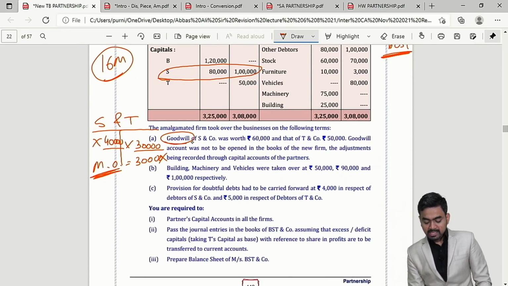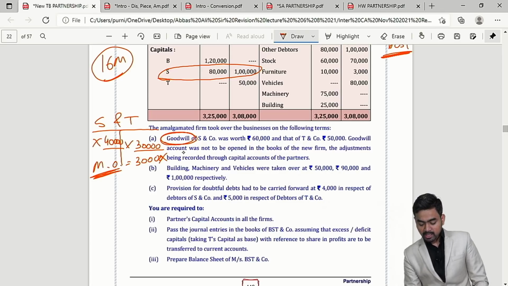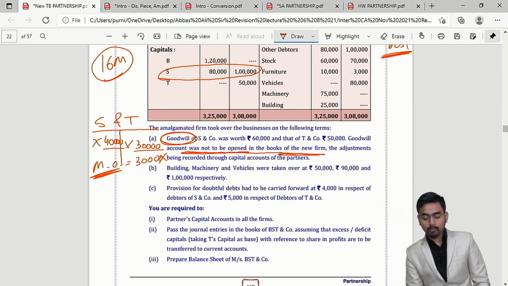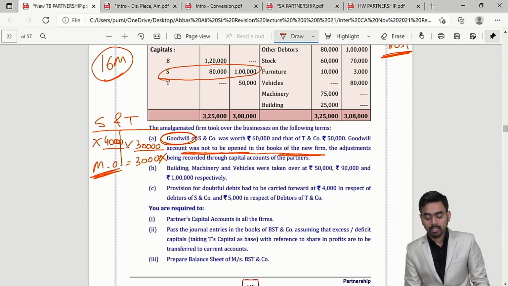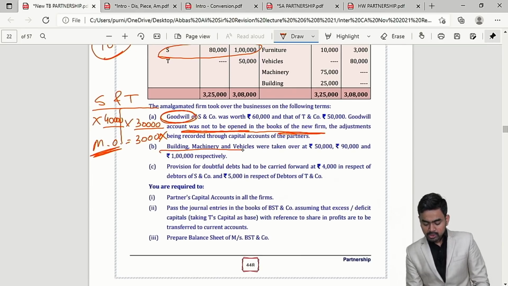Here goodwill is there, you have to give net effect because the question says that. Please check, goodwill account was not to be opened in the new firm book. So without opening the goodwill account, through partners' capital, you have to give treatment. Here revaluation point is given, and provision we have already discussed.